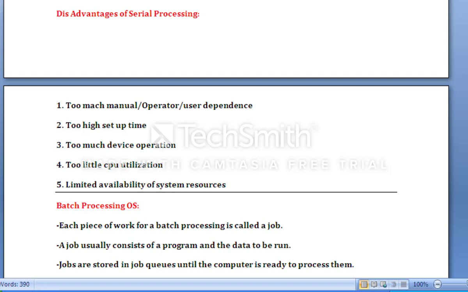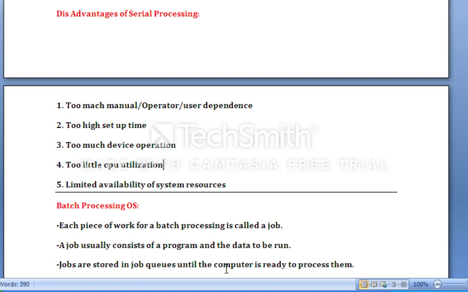Fifth disadvantage is limited availability of system resources. We have a very limited number of resources. Okay, there were no such keyboard or mouse, something like that, so that we can enter input very fast, so that we get very high throughput. So we could not achieve better CPU utilization due to the availability of resources.